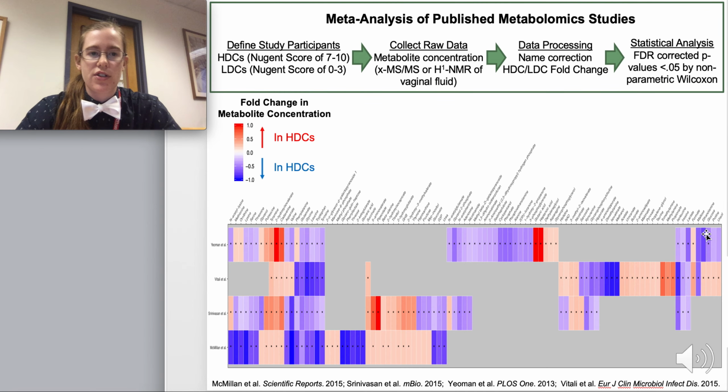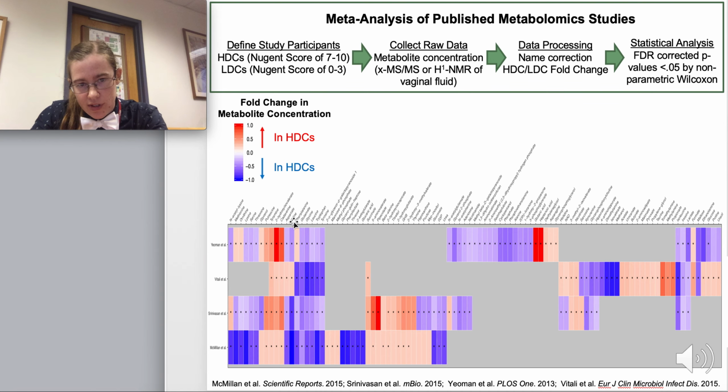And so in order to determine whether or not we can find any consistent changes in the metabolome, we basically mined literature data to make a heat map where each row is a different metabolomic study, and each column is a different metabolite that was measured and found to be significantly different in cervicovaginal lavage fluid between HDC and LDC colonized women.